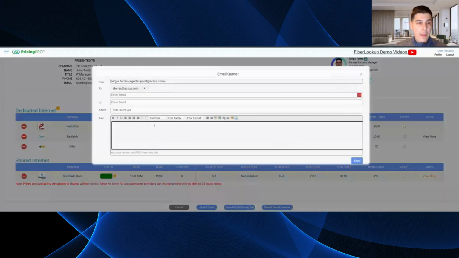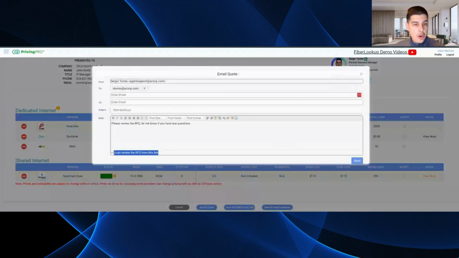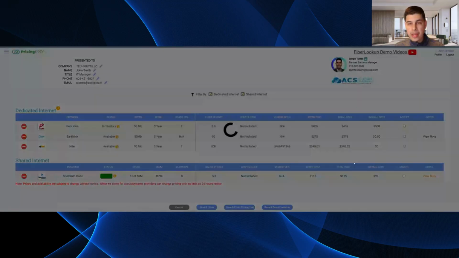The system's automatically going to greet them and say, hello, John, or hello, Amy. All you need to do is say, please review the RFQ. Let me know if you have any questions. And the system's also going to generate this text. You can review the RFQ from this link, and it's going to populate a link. And I'll show you guys very shortly what that looks like.